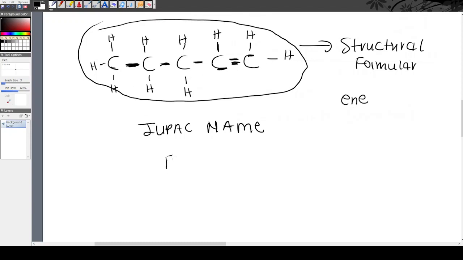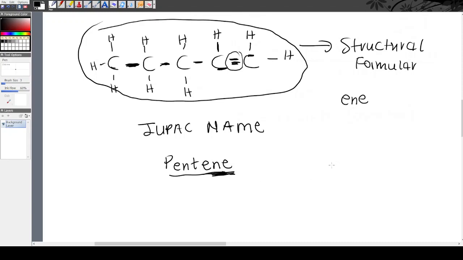So it means izawuqala ngo-pent. Pent means 5 carbon atoms. So this is pent in. It's like pentene. The end part tells us uba belong to a family of alkenes because in a double bond we see this double bond, which means it's an alkene. So izophela ngo-ene, this organic compound.